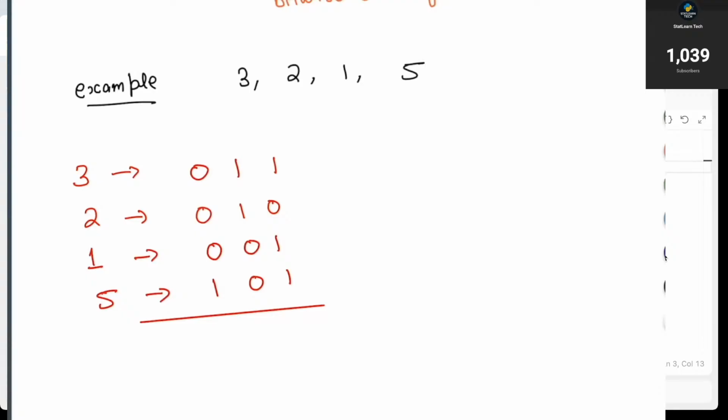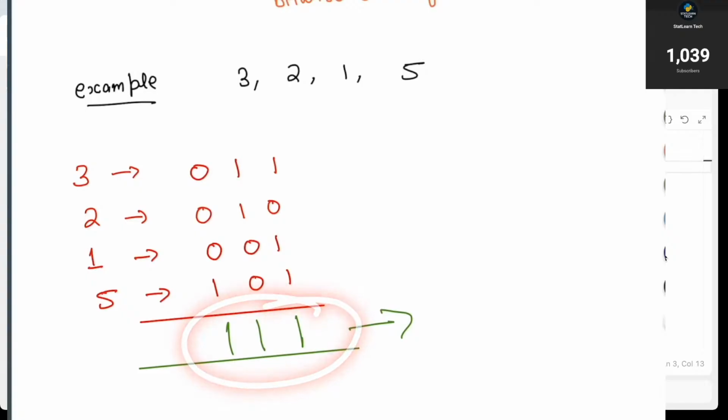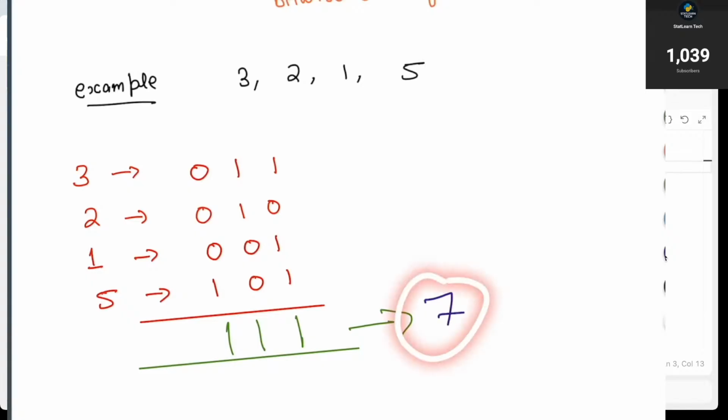Now let's do the operation. This will be 1, this will be 1, and this will be 1, and the bitwise OR operation has produced the output 111, which is actually the number 7. For the number 7, this is the binary. So the bitwise OR operation can produce a maximum value of 7.